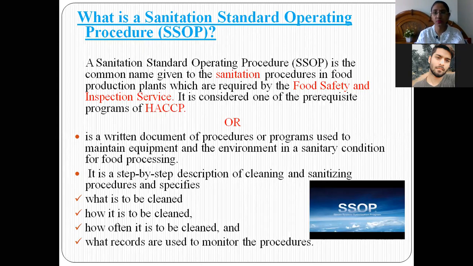Then the fourth point is what records are used to monitor the procedures. We have to keep in mind that we must keep a proper record of all the activities done in any food production plant. So what records are used to monitor the procedures, and monitoring of the procedures is also very important.